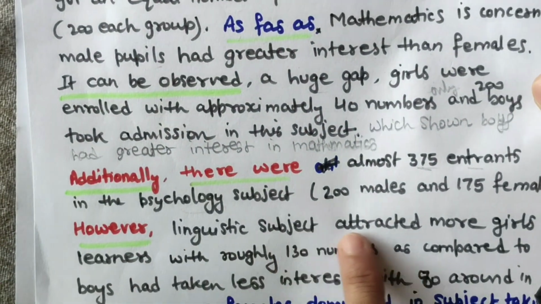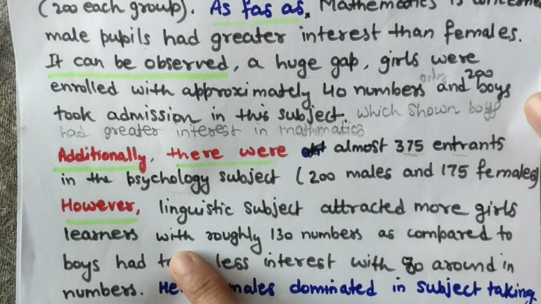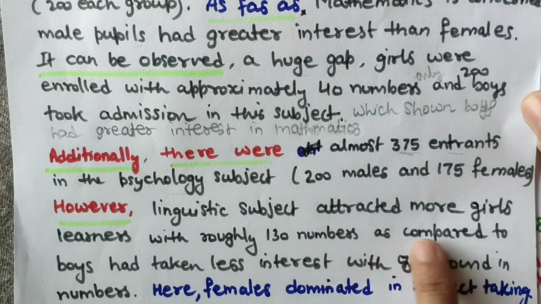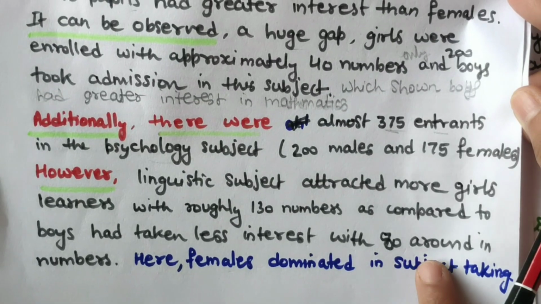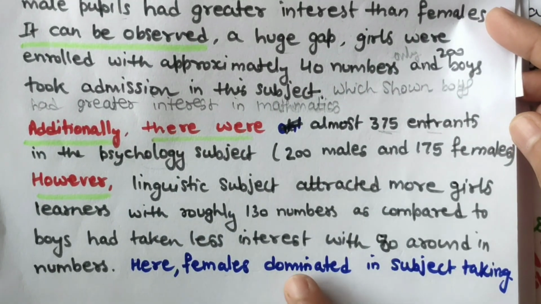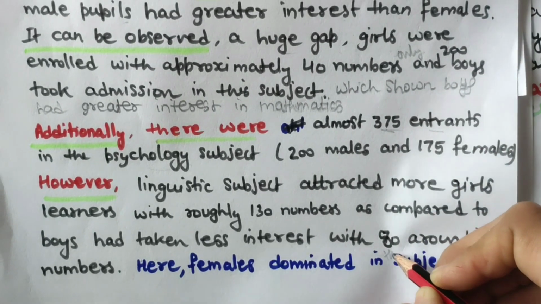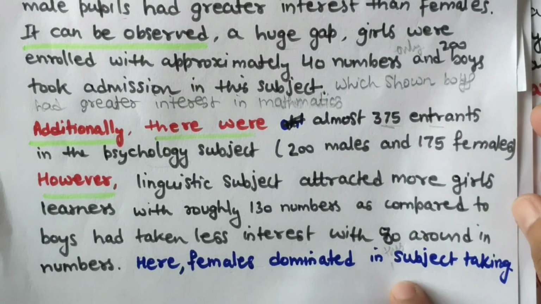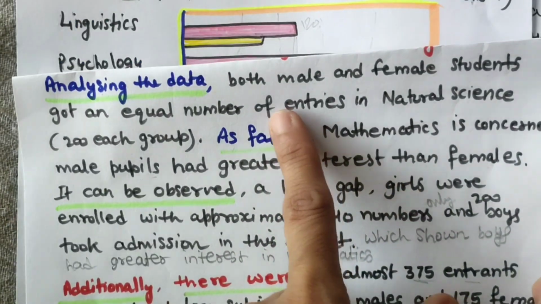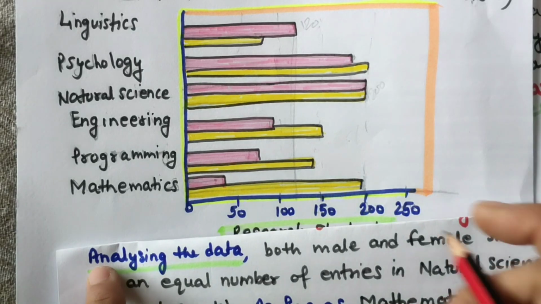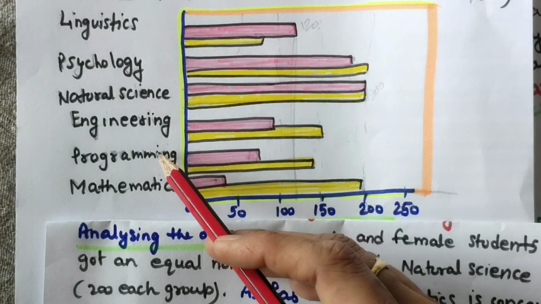However, the linguistics subject attracted more girl learners, with roughly 130 numbers, as compared to boys, who had taken less interest, with around 80 in numbers. Here females dominated in subject taking. Because we are talking about the linguistic subject, so one subject, two subjects, three subjects, four. But what about the others? Engineering and programming subjects I have forgotten, I will just write them now.